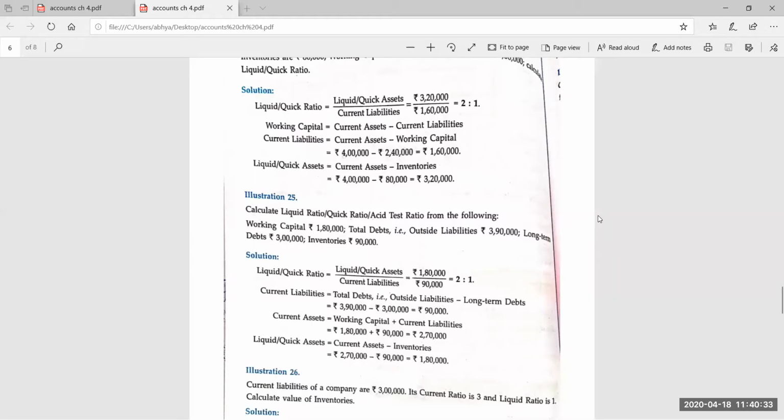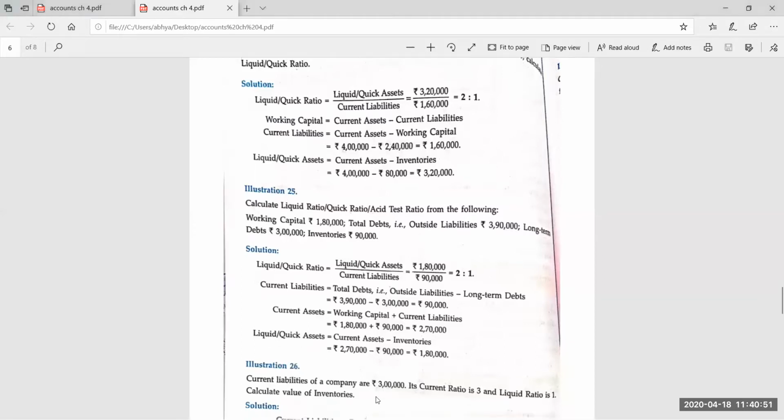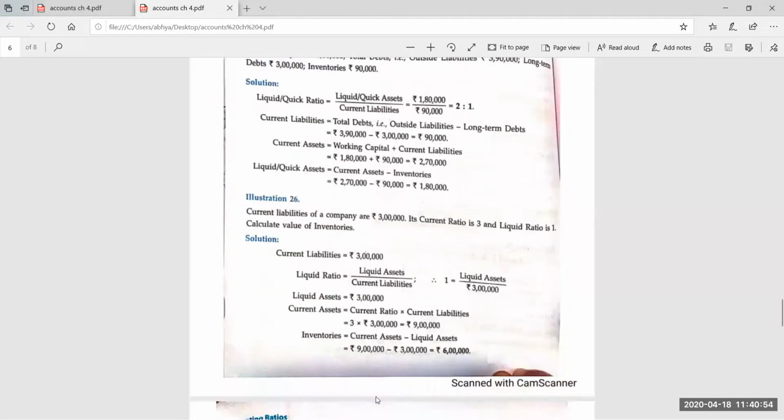Current assets would be 9 lakh. So I'm telling you the answer. I'm just waiting 2 or 3 minutes for more answers. Yes, okay. So here is the answer. The inventories are rupees 6 lakh. Very good. Abhishek Agarwal, you have given me 9 lakh. Okay, that is for current assets. Very good. So current liabilities 3 lakh.